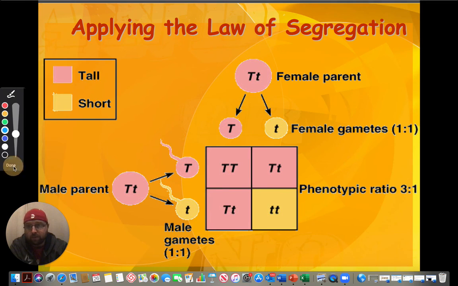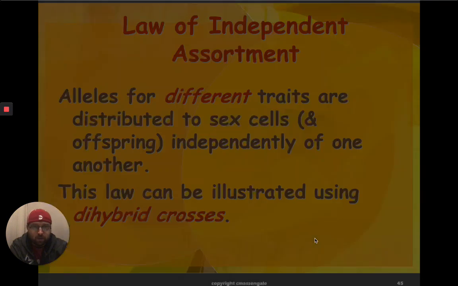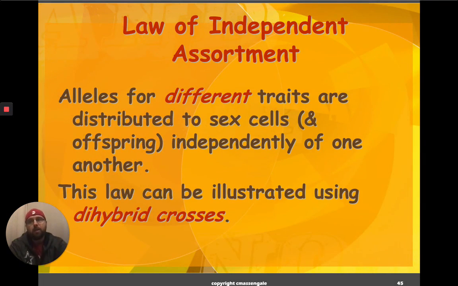So let's get rid of my pencil here, and let's move on. All right. He also came up with the law of independent assortment. And what that basically means is that the alleles aren't connected together. Alleles for different traits can be distributed independently of one another. Again, let's stick with simple examples. Just because you have brown eyes does not mean you have to have brown hair. They're independent genes that can be independently assorted.